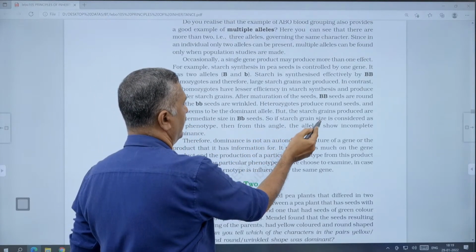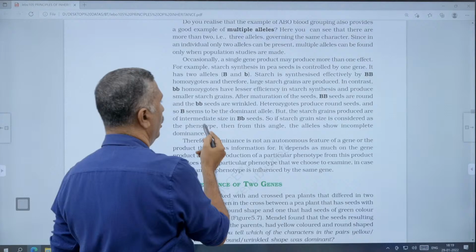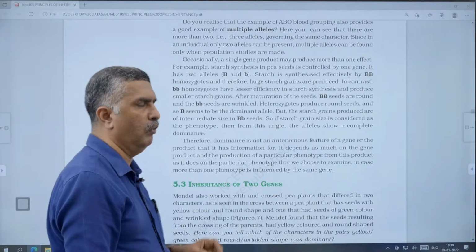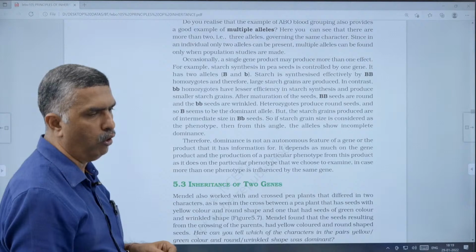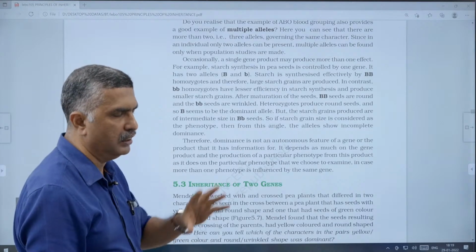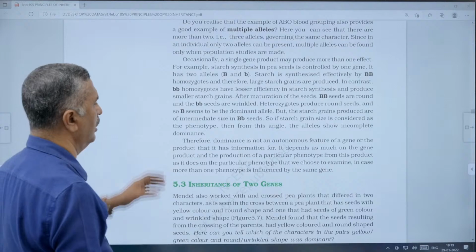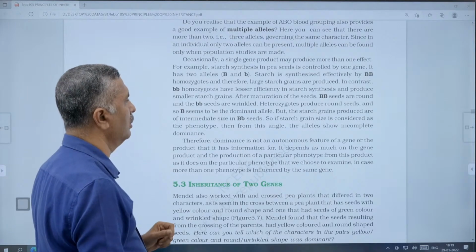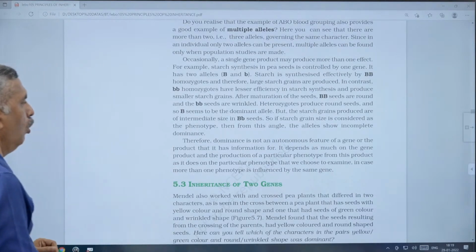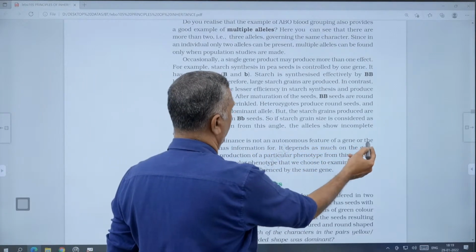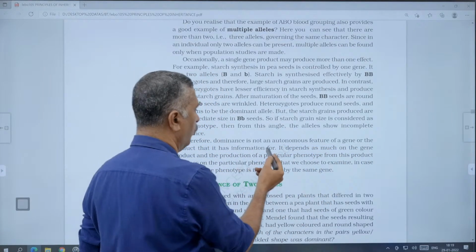Here, if starch grain is produced, it will be incomplete dominance. One gene product shows different phenotypes or different effects, more than one effect. One is dominance, the other is called incomplete dominance. And it is also an example for pleiotropism.